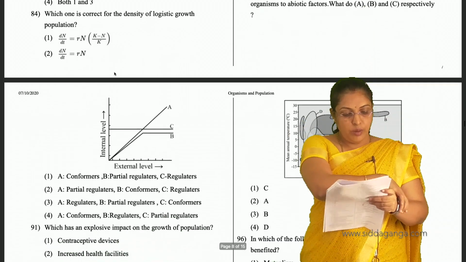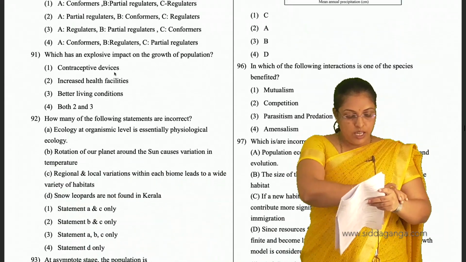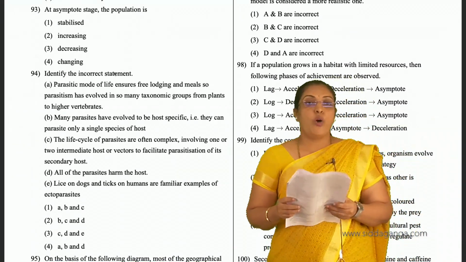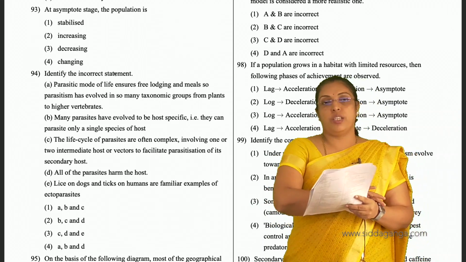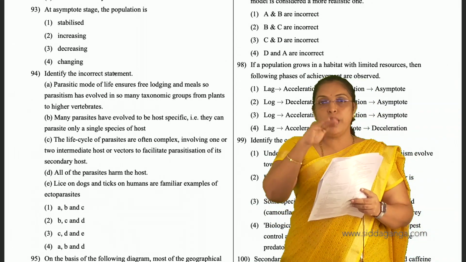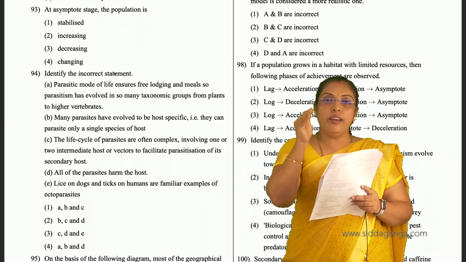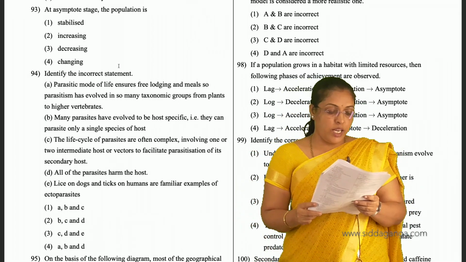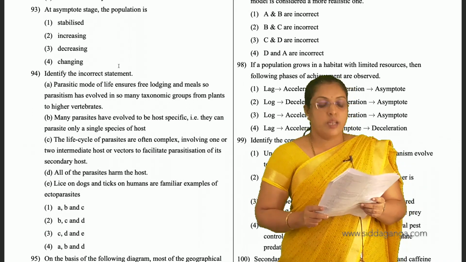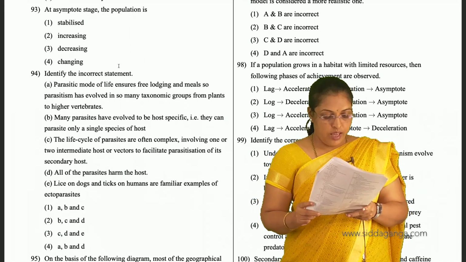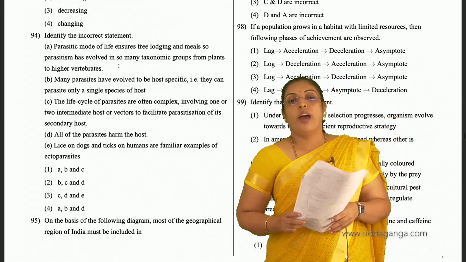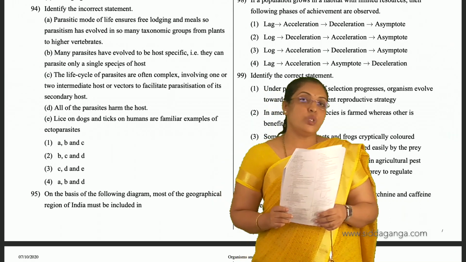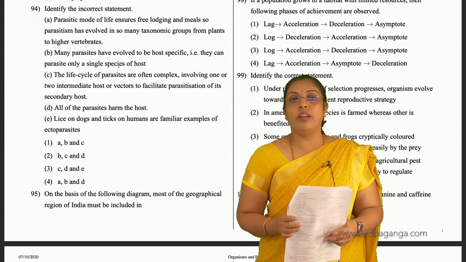Then coming to question number 93, asymptote stage. In the asymptote stage, the population is stabilized. Little bit variation will be there, little bit increase and decrease will be there, but the population will be stabilized. So for 93, stabilized is the answer. And in 94, identify the incorrect statement. So they are asking us to identify the incorrect statement.